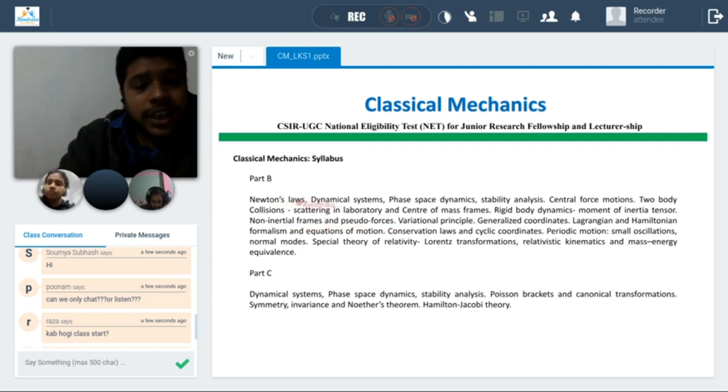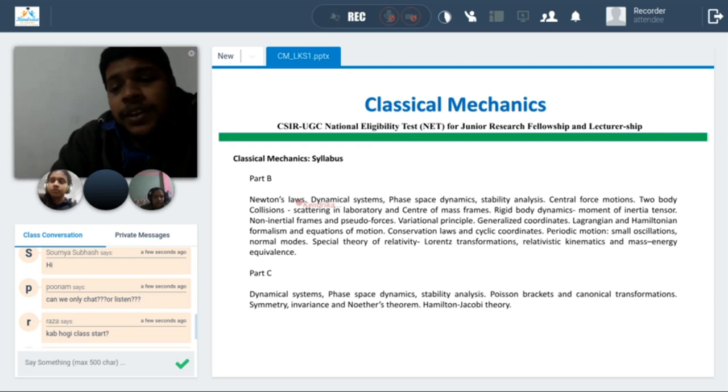So first we will discuss Newtonian mechanics. We will revise our basic understanding, and then we will develop the Lagrangian and Hamiltonian formalism.